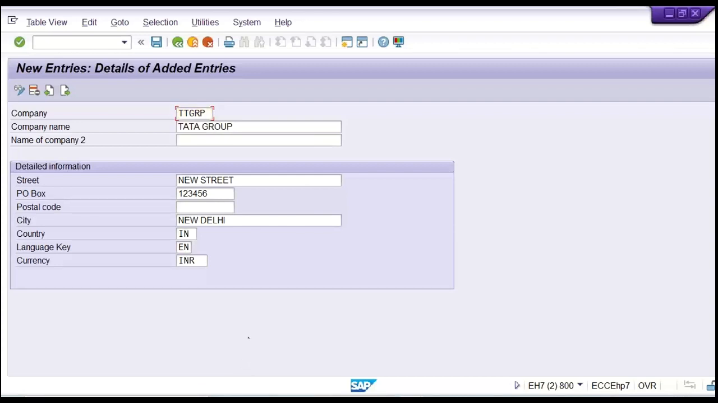If I give only TTCRP and press enter, look here: an entry already exists with the same key. It means this code was already created by someone and somebody is using it, so the code must be unique. So I have given, let me give 1. This is also being used by someone, so I have given 2, and press enter. Okay, so now this is fine.